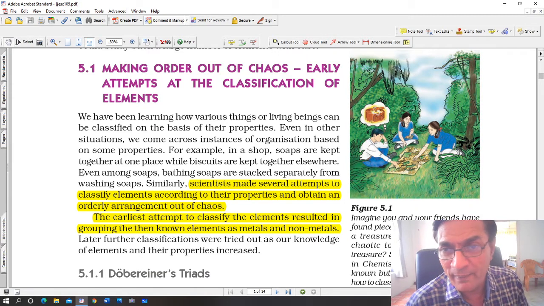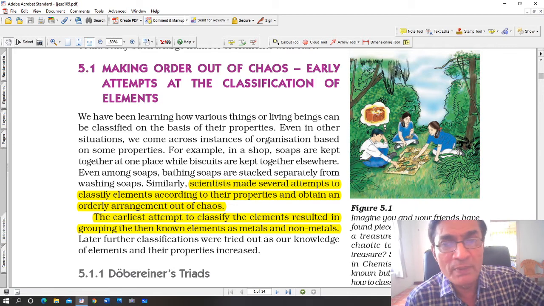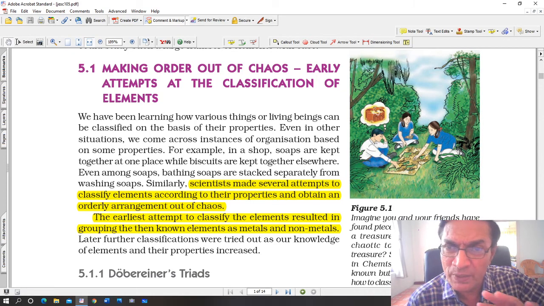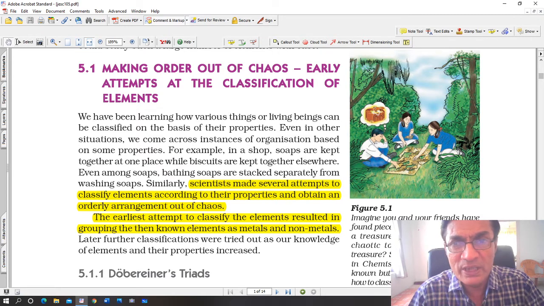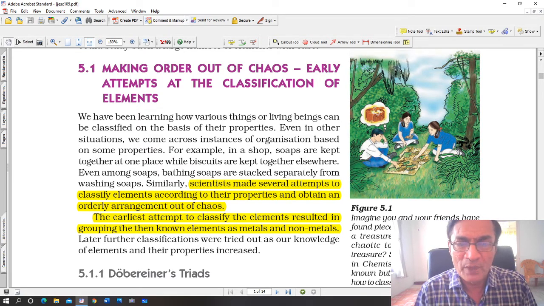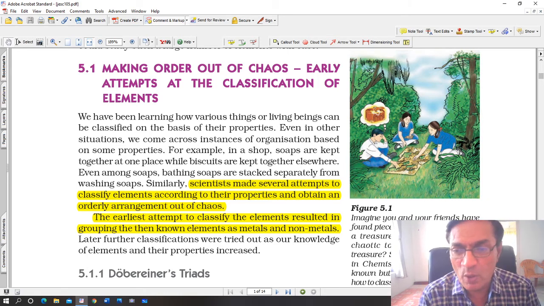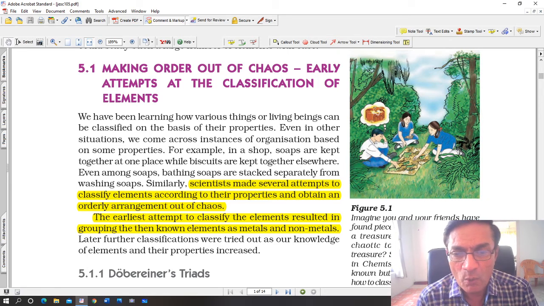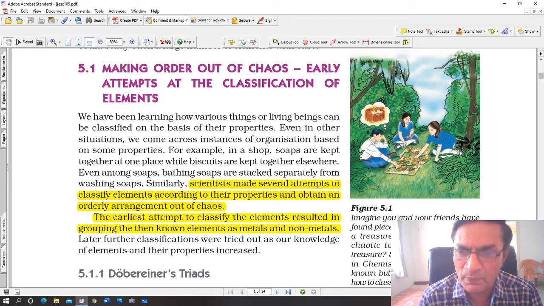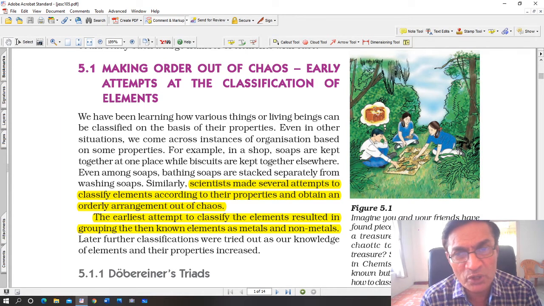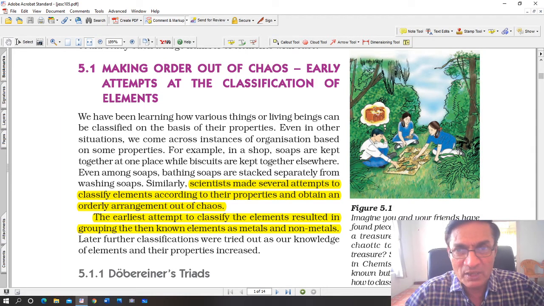If you want to buy, say, clothes, then clothes may be in one particular section. And if you want to buy eatables, some food items, then that item would be classified, or rather separately put onto different shelves, where you can easily spot them and buy what you want to buy. So you see, it makes the whole task very easy. For example, in a shop, soaps are kept together at one place while biscuits are kept together at some other place. Even among soaps, bathing soaps and washing soaps are also stacked separately.